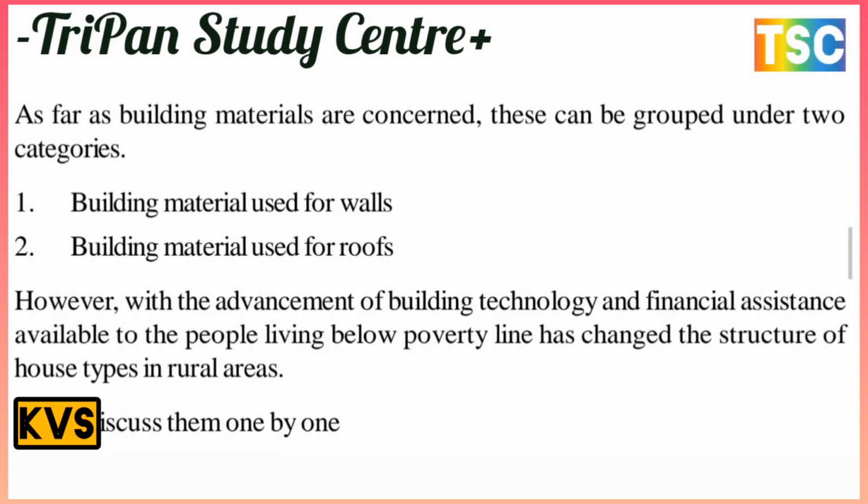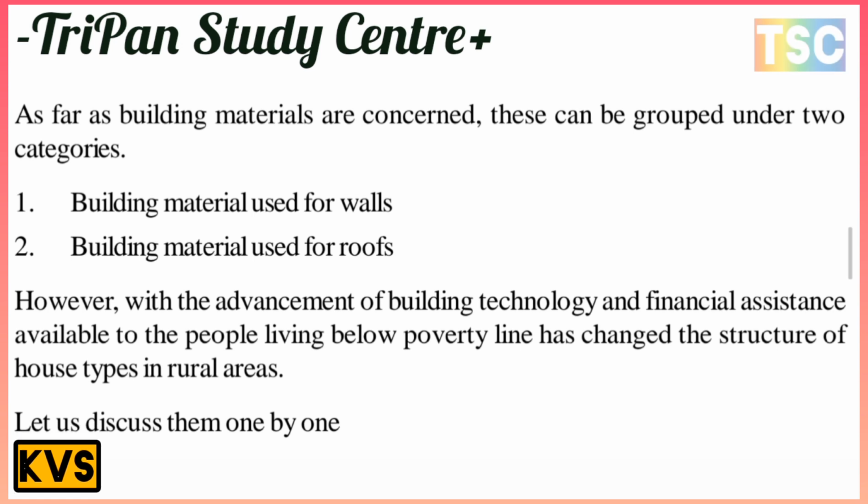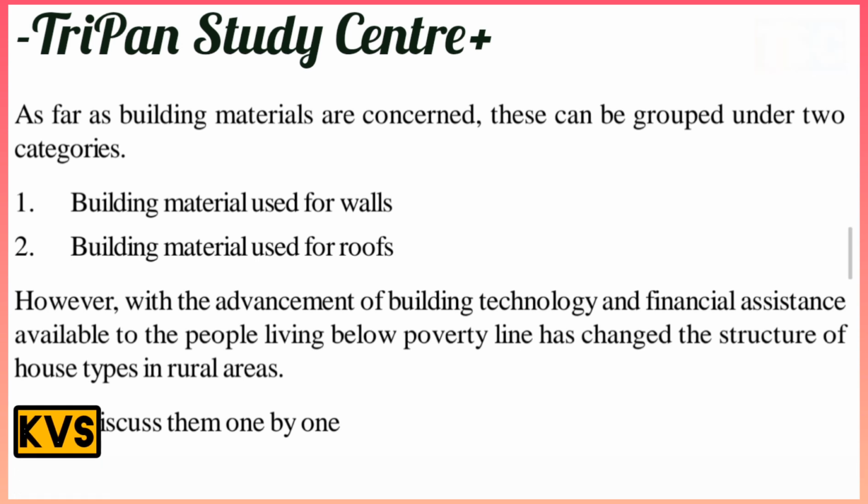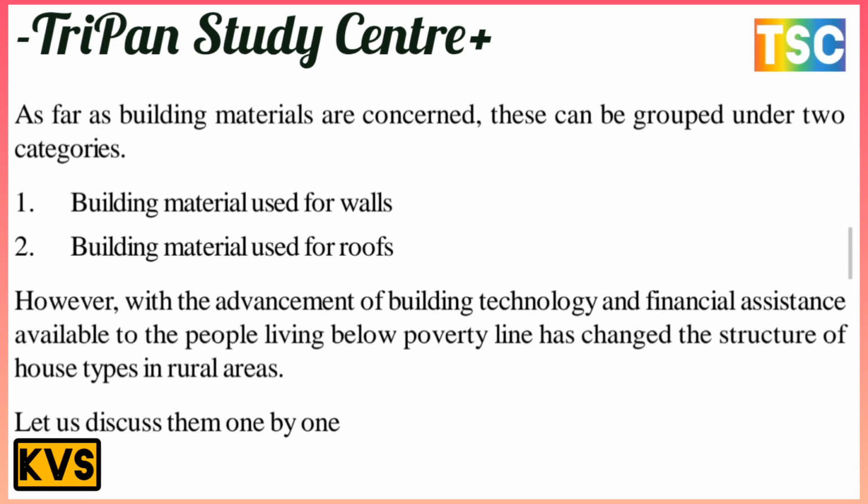As far as building materials are concerned, they can be grouped under two categories: building material used for walls and building material used for roofs. However, the advancement of building technology and financial assistance available to people living below the poverty line has changed the structure of house types in the rural area.